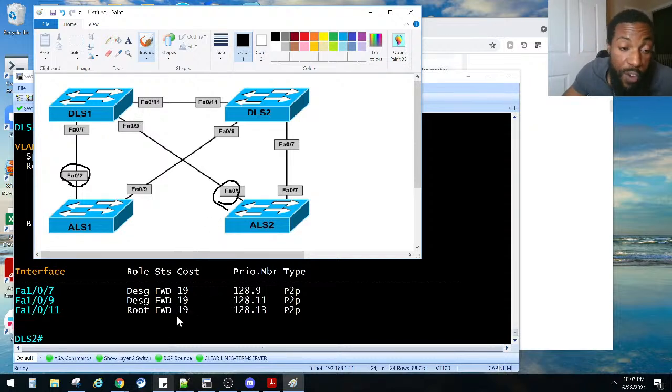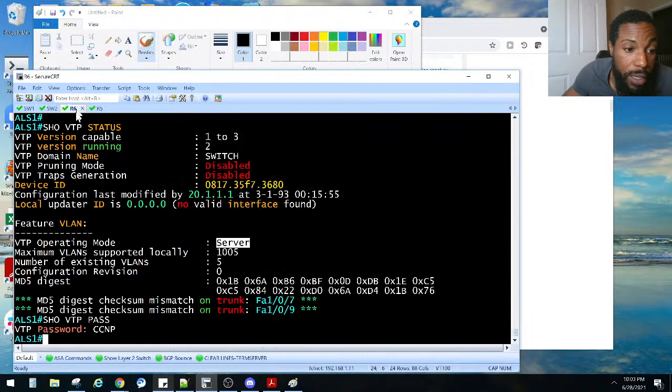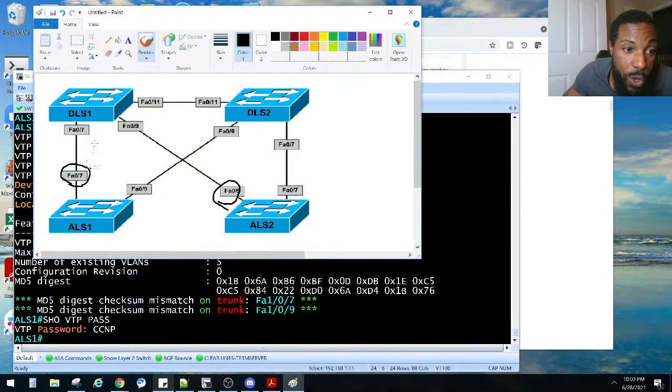Are they forwarding for VLAN 100? How do we check? We go to ALS1 real quick. We need to make sure that this one is not blocking, but forwarding for that traffic. What traffic? VLAN 100.